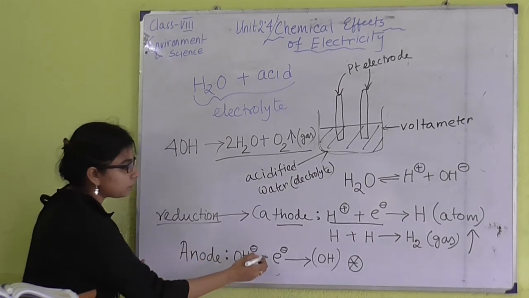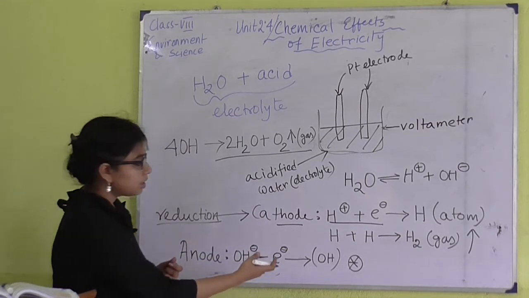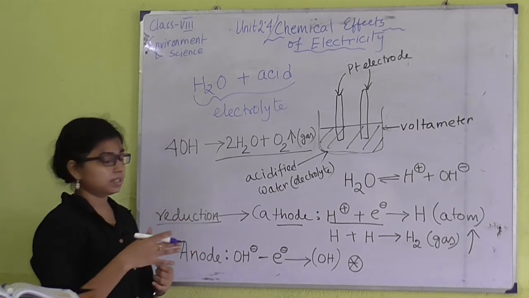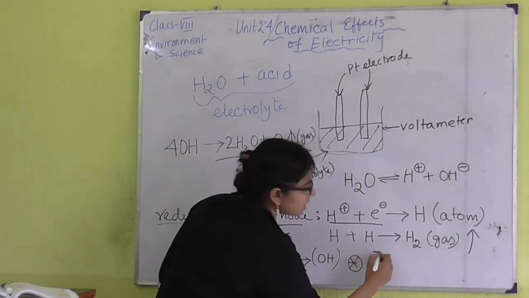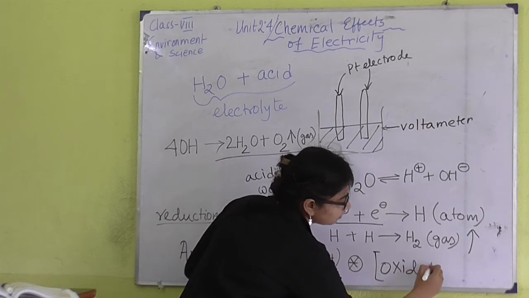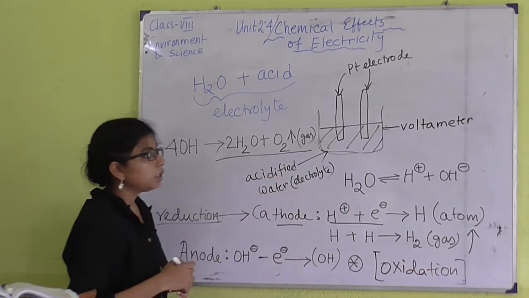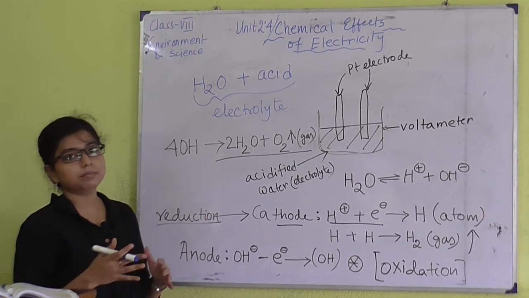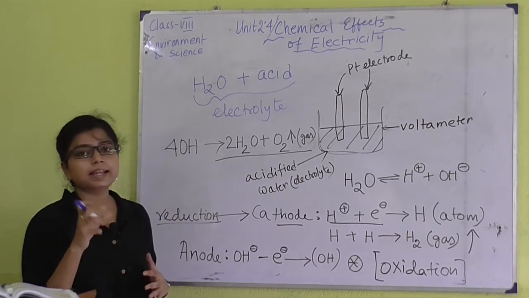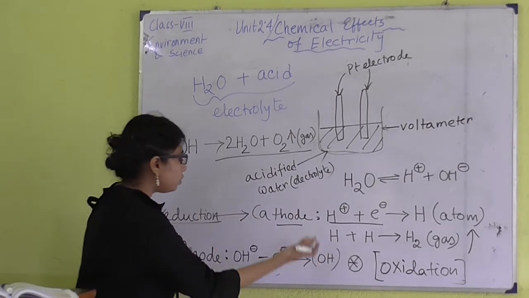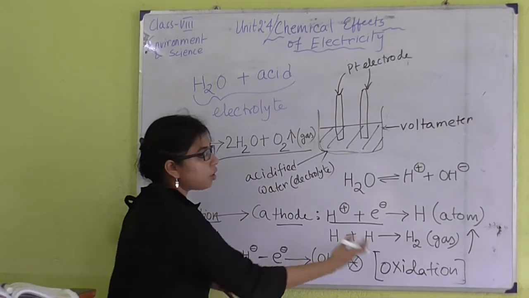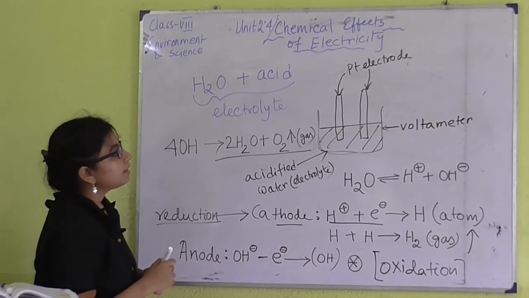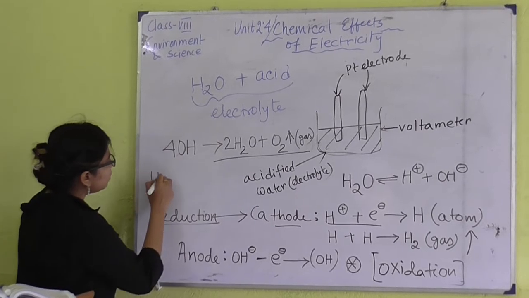And what happens at the anode? Always the rejection of electrons. Removal or rejection of electrons means an oxidation process. So at the anode oxidation always happens. We can conclude that electrolysis is nothing but a simple oxidation-reduction process. In short, we can call it the redox process: at the cathode reduction takes place, at the anode oxidation takes place.